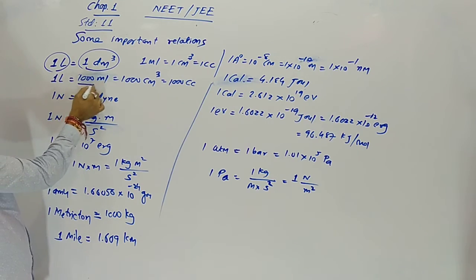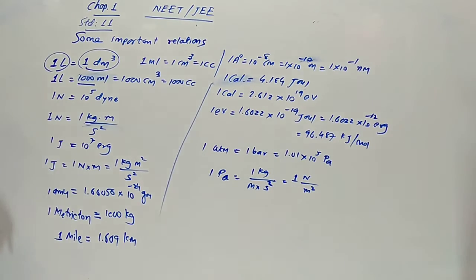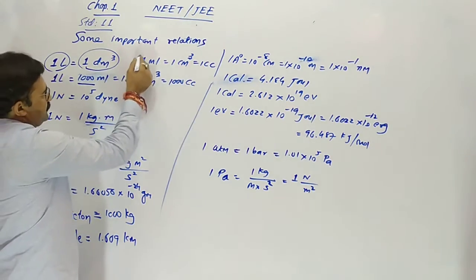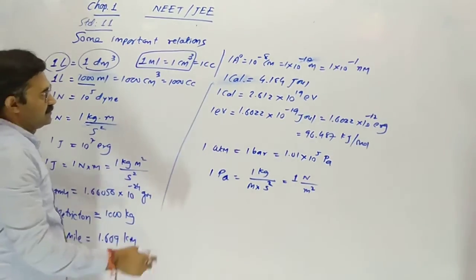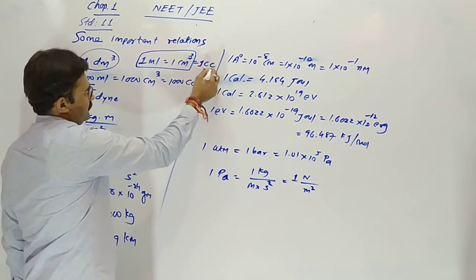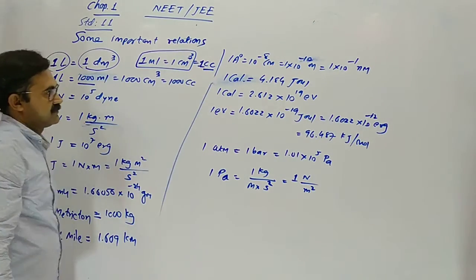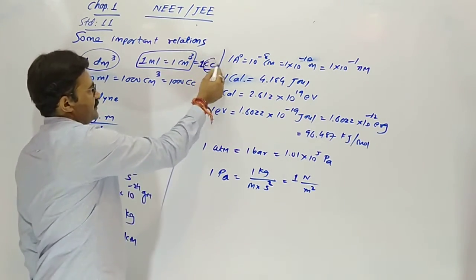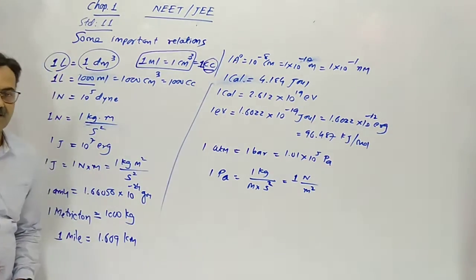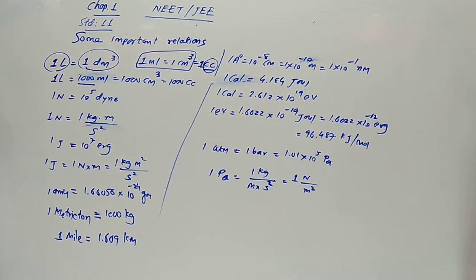Actually 1 liter is equal to 1000 milliliter. And we know, we discussed, 1 milliliter equal to 1 centimeter cube. So centimeter cube, sometimes it is cc. Centimeter cube means cc. In the operation theatre, the doctor says during operation 500 cc is needed.